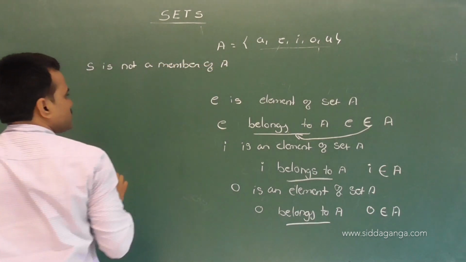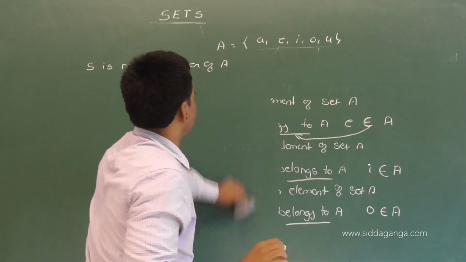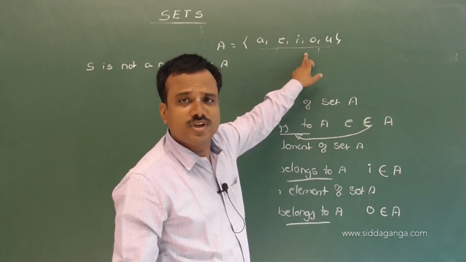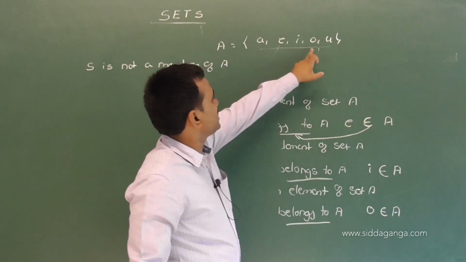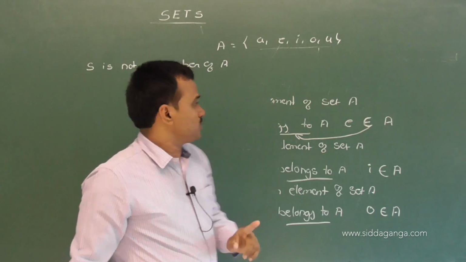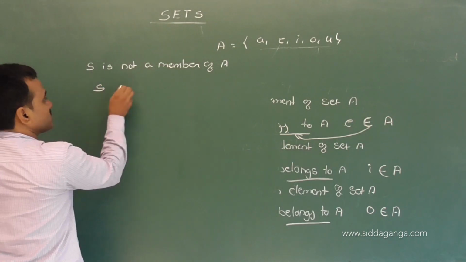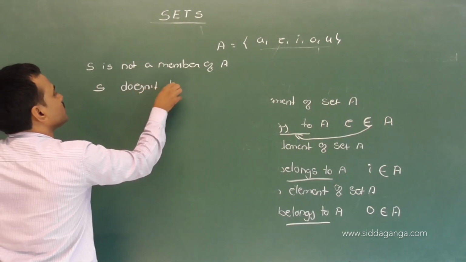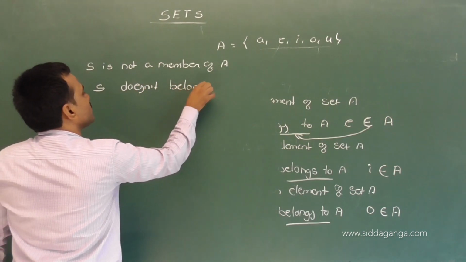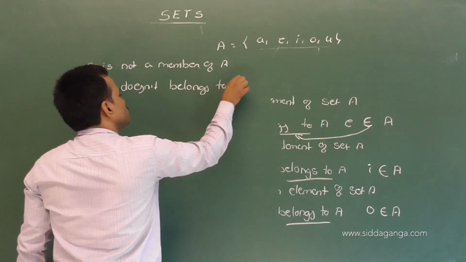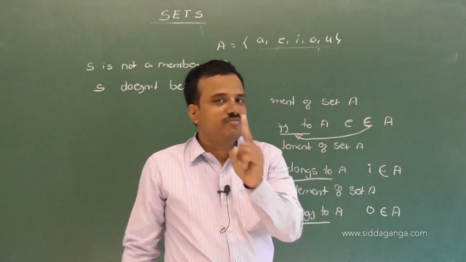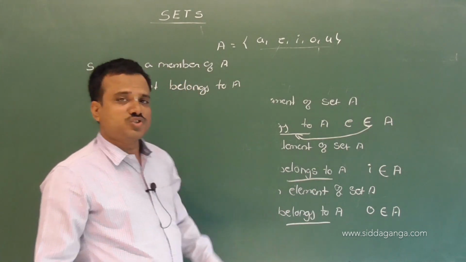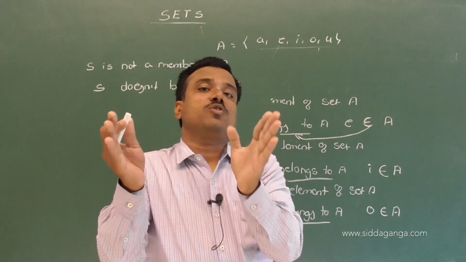Correct now? Yes is not a member of A. Is it a member of A? No. So in that collection, yes is not present. So that means yes does not belong to A. If it belongs to A, it is a member of A. If it does not belong to A, it is not a member of A.